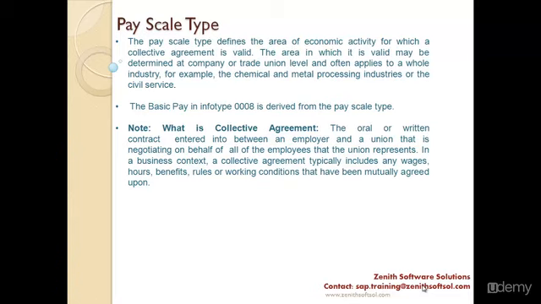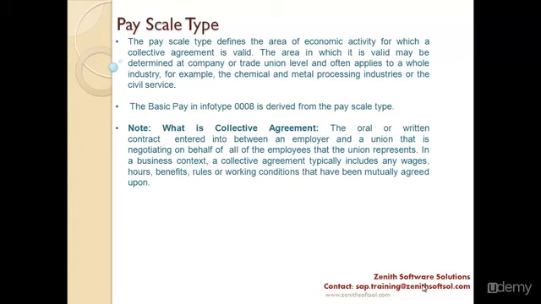What is pay scale type? Pay scale type defines the area of economic activity for which a collective agreement is valid. The area in which it is valid may be determined at company or trade union level and often applies to a whole industry. For example, the chemical and metal processing industries or the civil service. So what is collective agreement actually? Collective agreement is basically the oral or written contract entered into between an employer and a union that is negotiating on behalf of all the employees that the union represents.